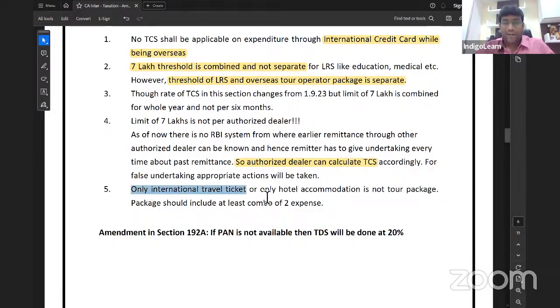And the last point, my dear friends: only a travel ticket or only hotel accommodation is not a tour package. When I say package, there should be at least 2 elements. A package should include a combo of at least 2 expenses. If it is only a travel ticket or only accommodation, then it is not a package. Only an international travel ticket or only hotel accommodation is not a tour package.